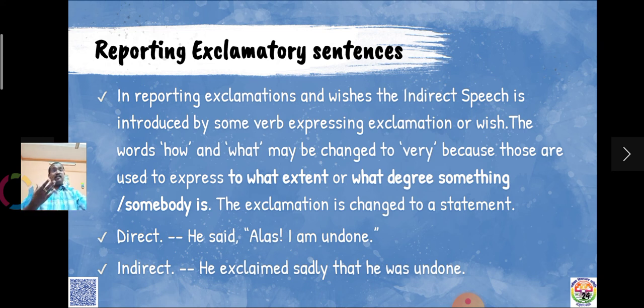That expression alas is an expression of sadness. That's why we are using the adverb sadly there. Or you can say he exclaimed with sadness, no problem. Or he exclaimed sorrowfully. He exclaimed with sorrow. They are all right. He exclaimed sadly that he was undone.